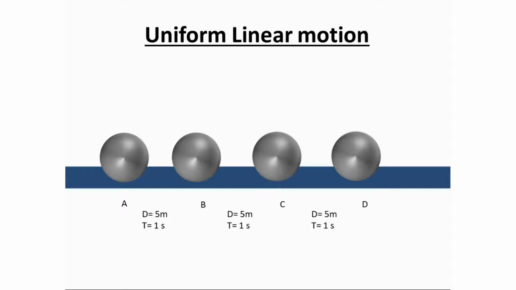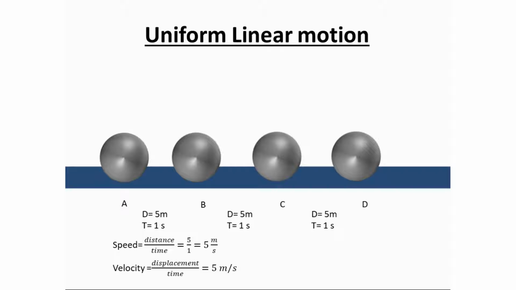So here speed is equal to distance upon time, which is equal to 5 meter upon 1 second, equal to 5 meter per second. Now velocity is equal to displacement upon time. For linear motion, since there is no change in direction, speed is equal to velocity. So velocity is also equal to 5 meter per second.